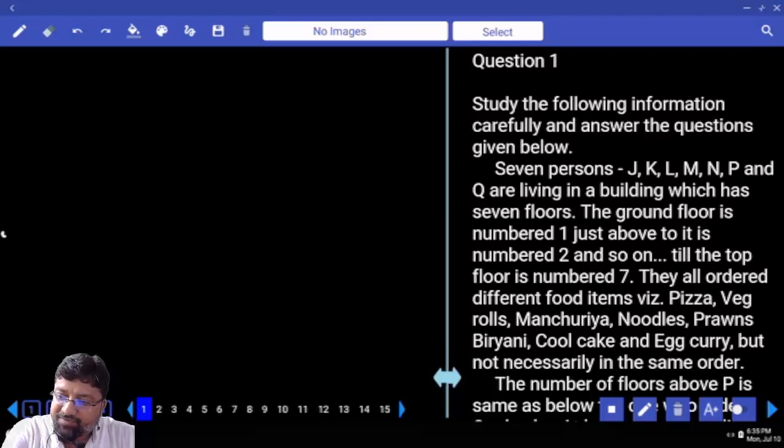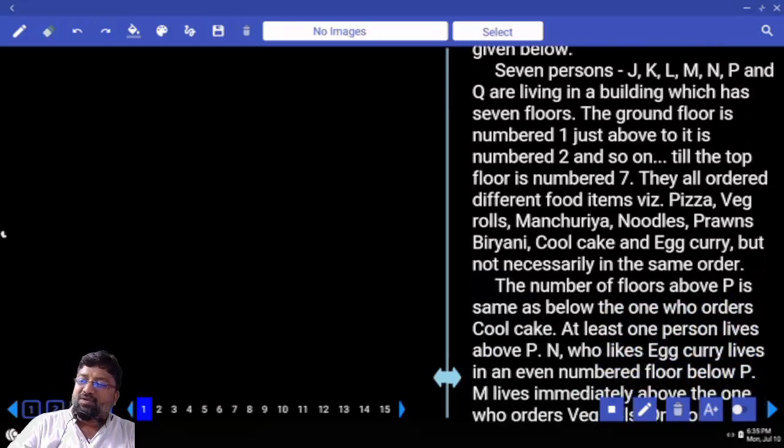P, Q and others are living in a building which has 7 floors. The ground floor is numbered 1, just above it is number 2, and so on till the topmost floor is numbered 7. They all ordered different food items, that is pizza, veg rolls, Manchuria, noodles, prawn biryani, full cake and egg curry, but not necessarily in the same order.